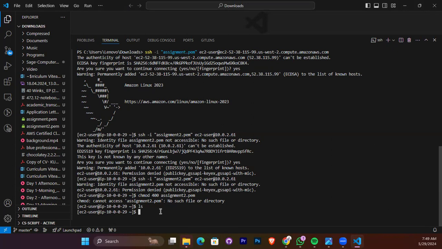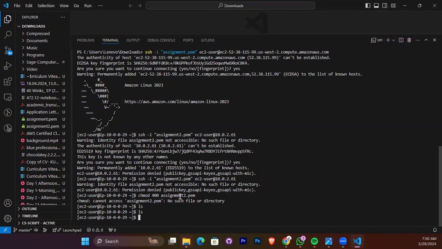So the reason why we are not able to enter is that we are referencing this assignment2.pem, but we are in another instance, a fresh instance. There's no keeper file there, so it's not seeing the keeper file that we are referencing. When I do ls, you can see there's nothing. So this is where we have to create the keeper file before we can reference it.